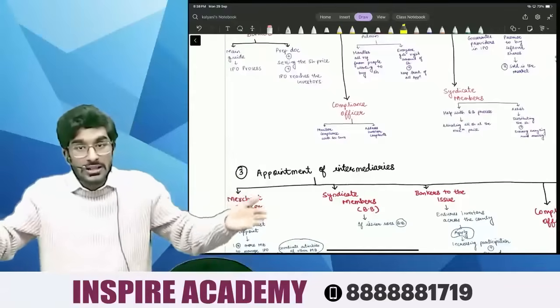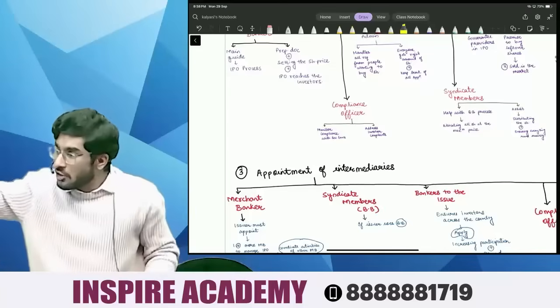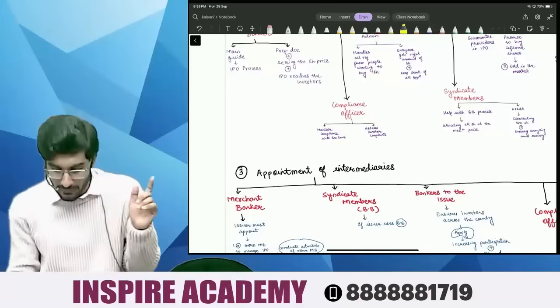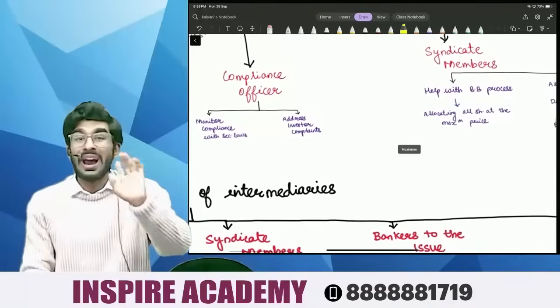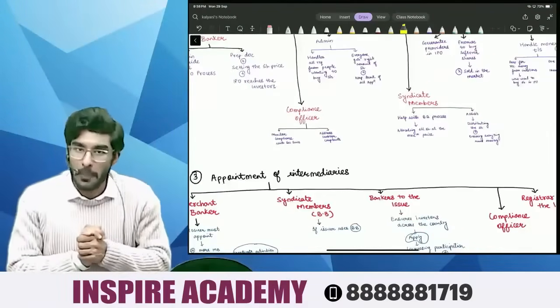Now what we are studying is SEBI laws. SEBI laws are called securities law. So your job is to ensure that all the rules have been complied with. Number 2 is you have to address the investors' complaints. Okay, so it is the job of the compliance officer.